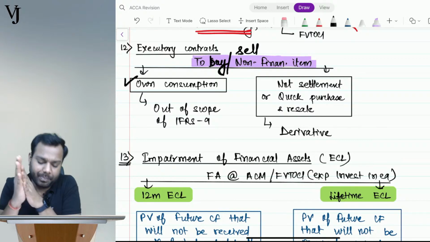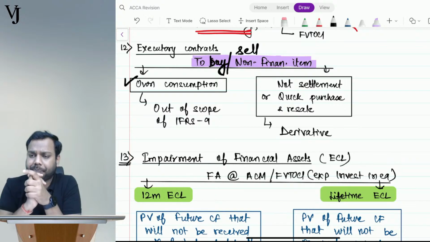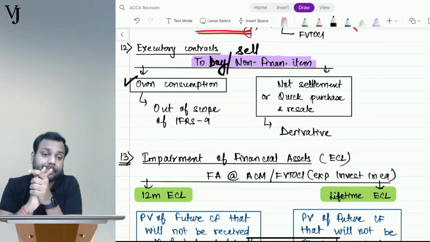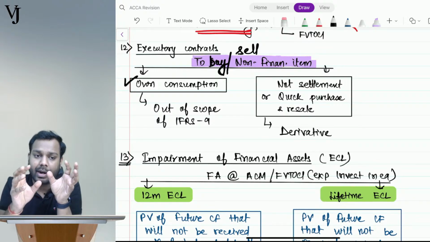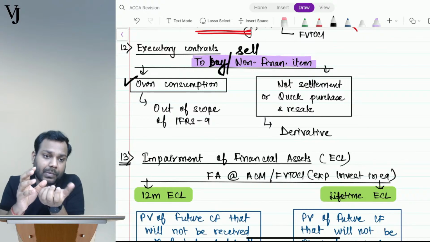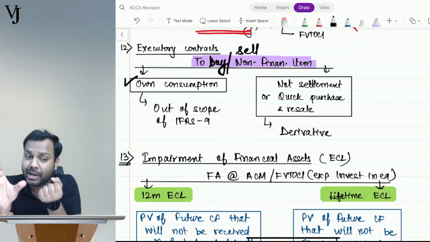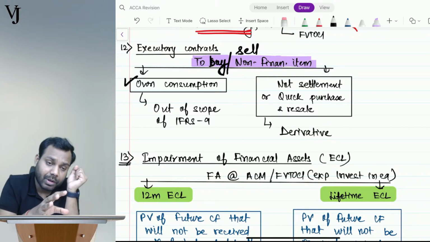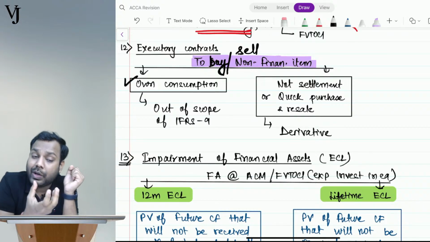Understand the meaning of executory contracts. Let's suppose I have entered into a contract to buy any fixed quantity of anything at a fixed rate. I fix the rate today, but it is for my own consumption. Then it's an executory contract.